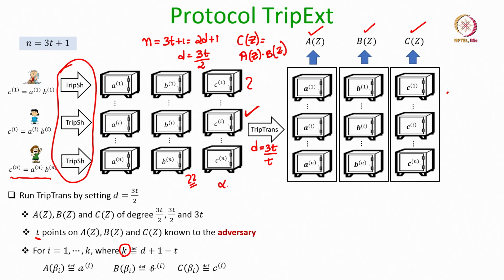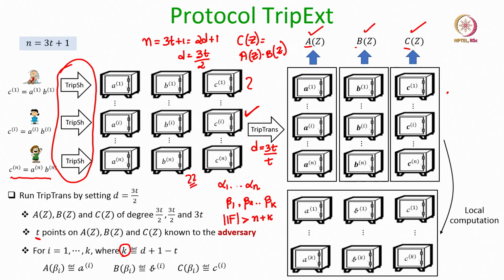So, we already have the points alpha 1 to alpha n which are used while defining the A, B and C polynomials. Apart from that, we also require an additional k number of beta points here which are different from the alpha points, and this puts an additional restriction on the field. Now, we require the field to be of size at least n plus k. Okay. Now, these new points on the A, B and C polynomials can be computed as a linear function of the old points on A, B and C polynomials. By old points I mean the transform triplets.